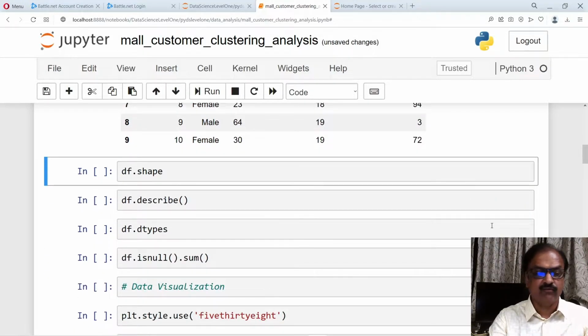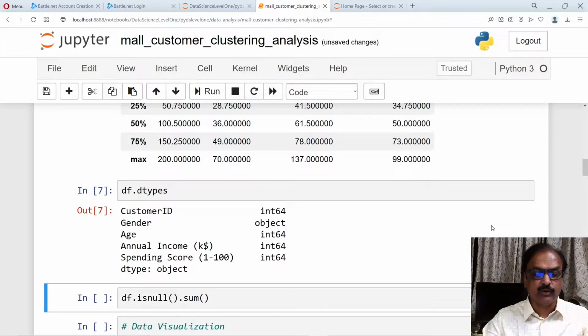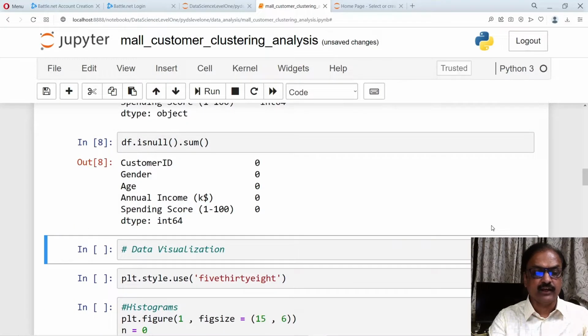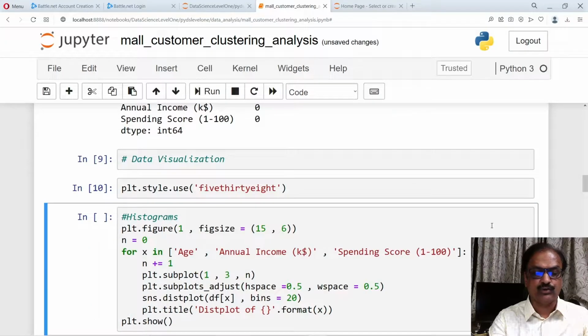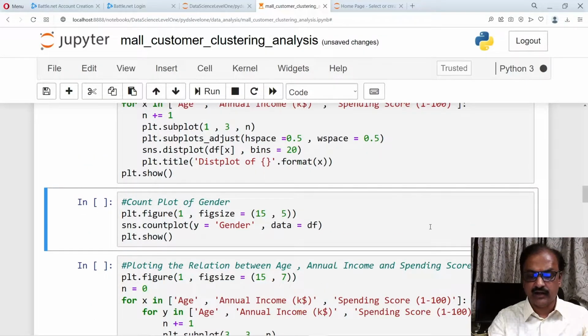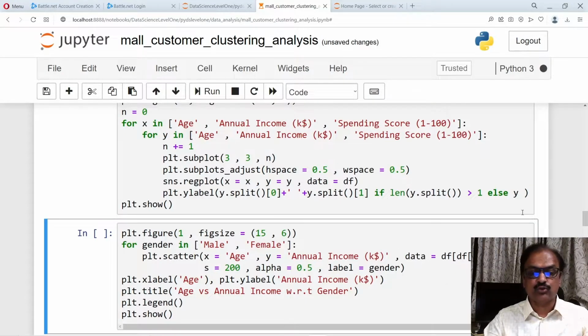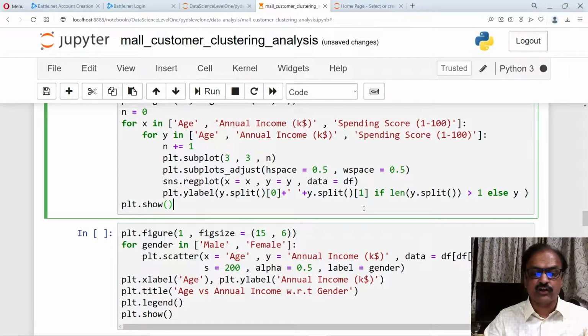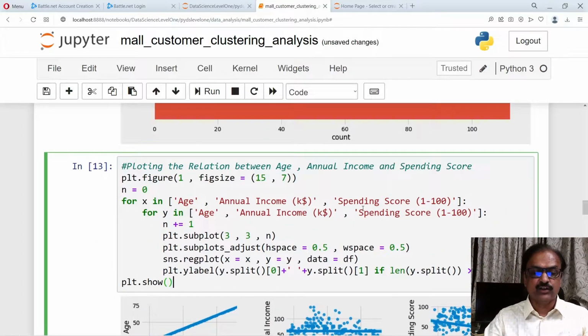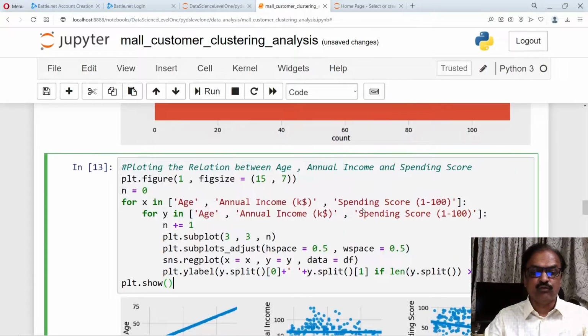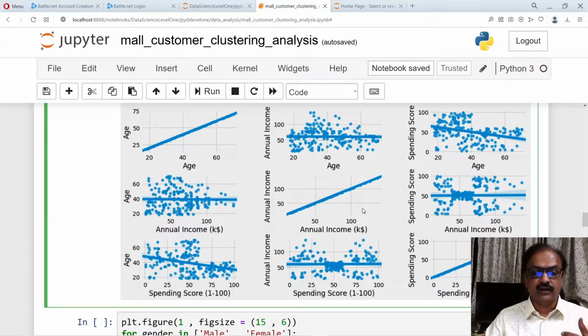As you can see, we have done descriptive analysis, and also we can explore the use of traditional and modern visualization techniques in order to throw more light on the data set and then come to a decision on what kind of people spend more in a mall and how we can incentivize them and provide them more benefits. So this is a typical example of looking at the data set of the customers coming to a mall.